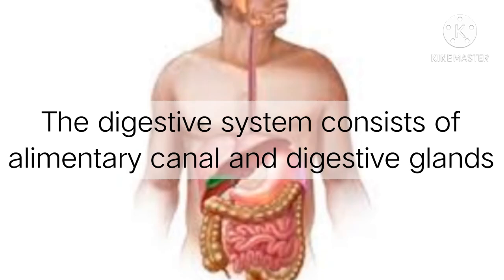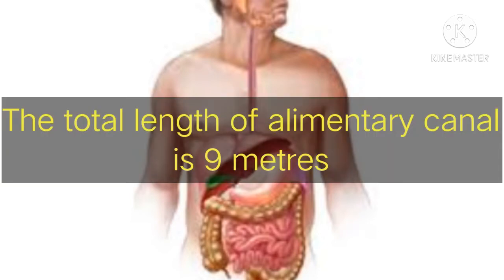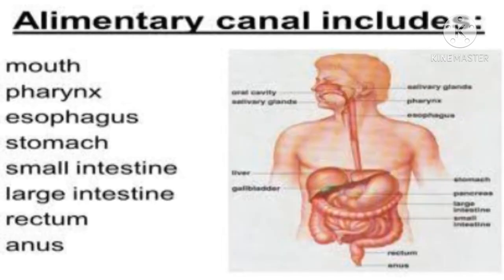The digestive system consists of the alimentary canal and digestive glands. The total length of the alimentary canal is about 9 meters. Its main parts are the mouth, pharynx, esophagus, stomach, small intestine, large intestine, rectum and anus. The salivary glands, liver and pancreas are the digestive glands connected to the alimentary canal.